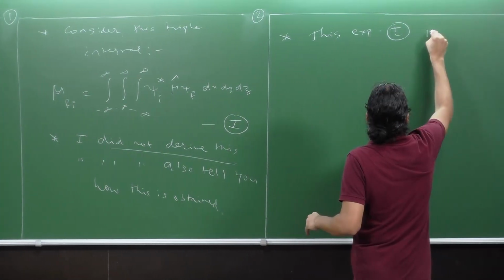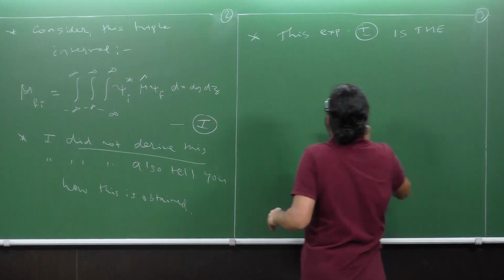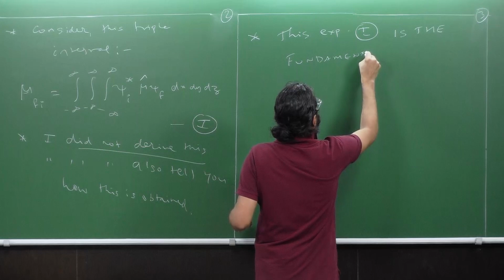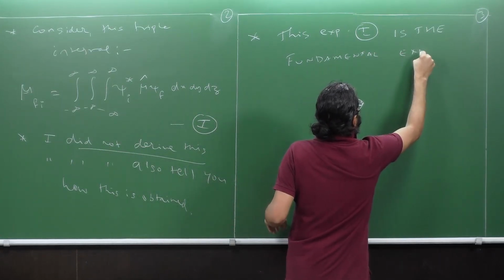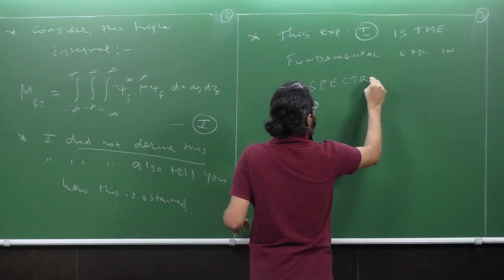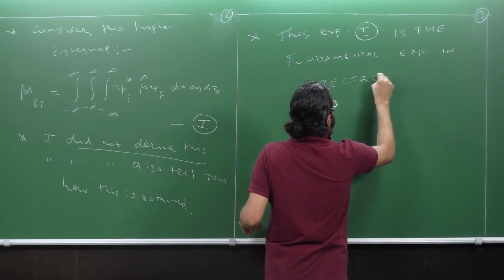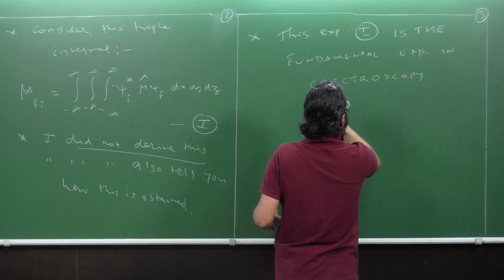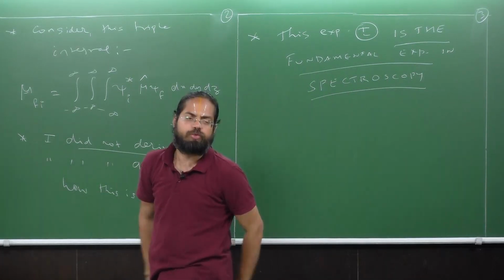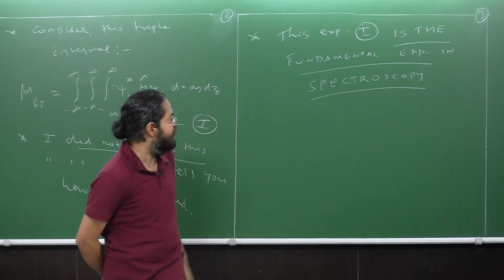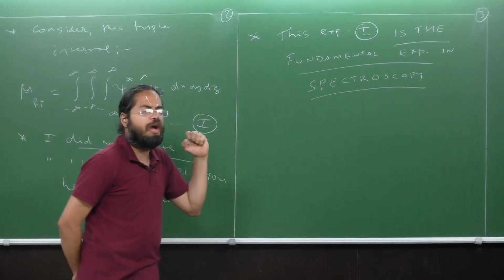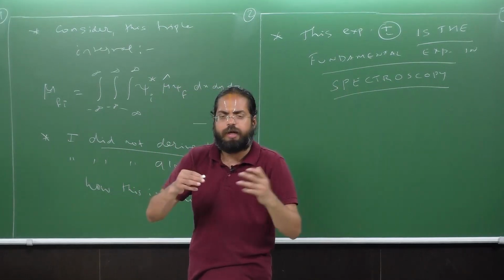It is, in fact, the fundamental expression in spectroscopy, and it is on the basis of this expression that we can determine how feeble or how strong lines may be obtained in any spectrum.